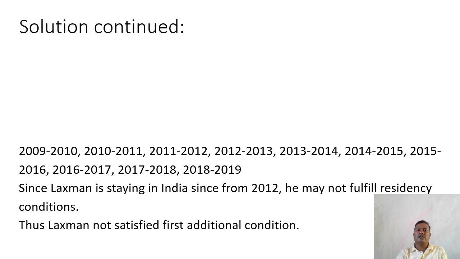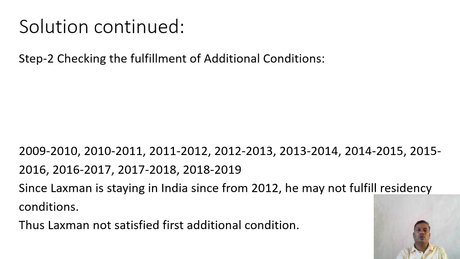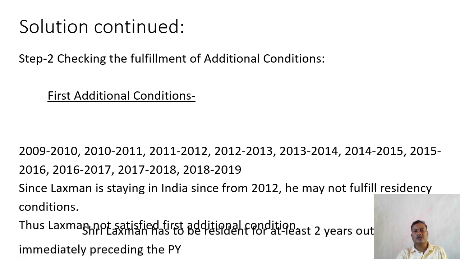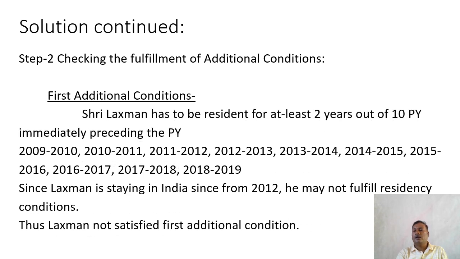We have to check the additional conditions. Step 2: checking the fulfillment of additional conditions. The first additional condition: Lakshman has to be a resident for at least 2 years out of the 10 previous years immediately preceding the previous year. So immediately preceding the previous year, the 10 years begin from 2009 and go to 2018-19.